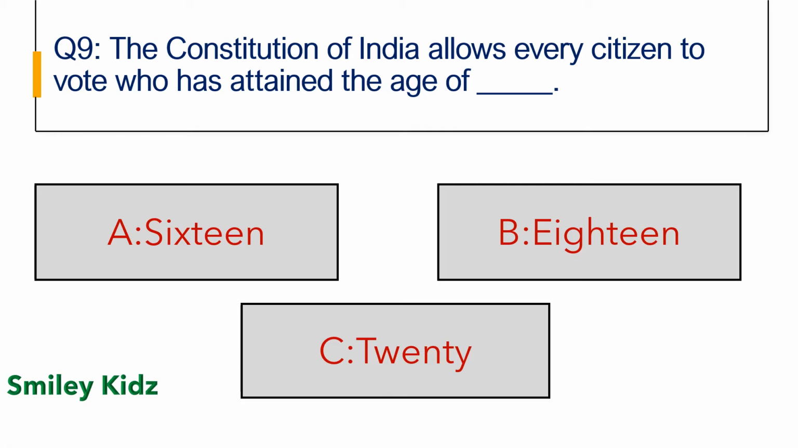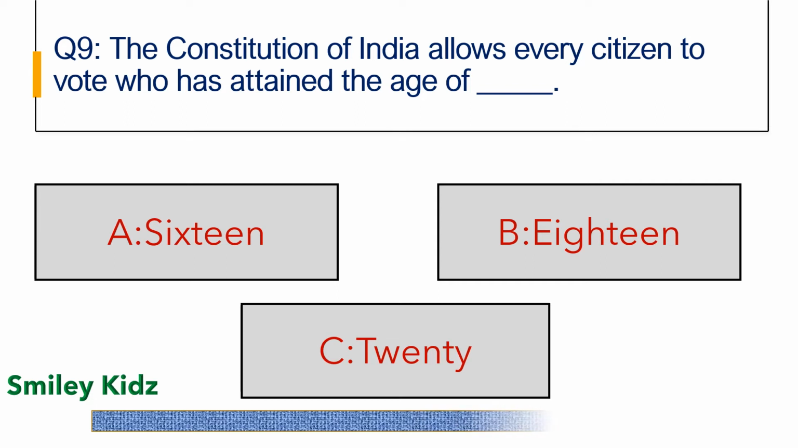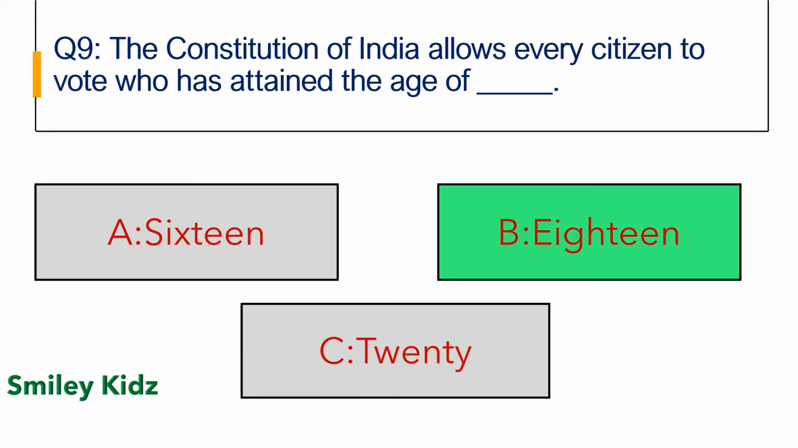Your time starts now. And your time is up. And the right answer is 18. The Constitution of India allows every citizen to vote who has attained the age of 18.